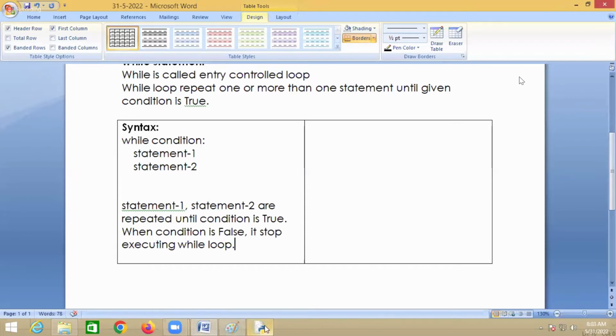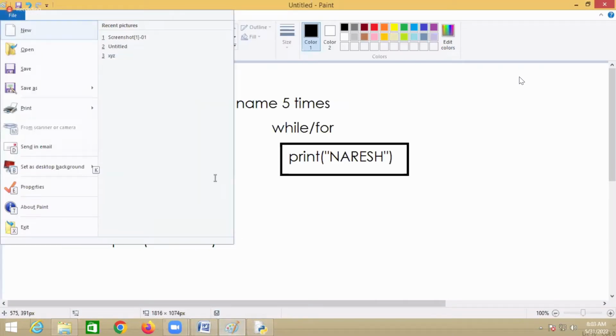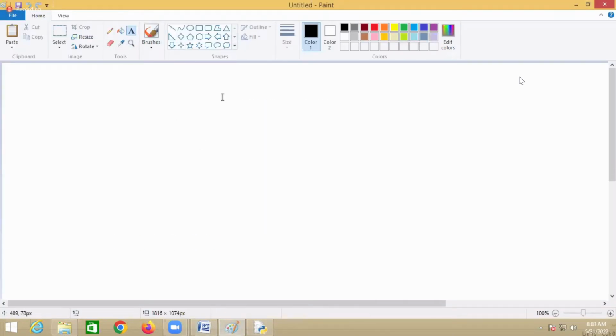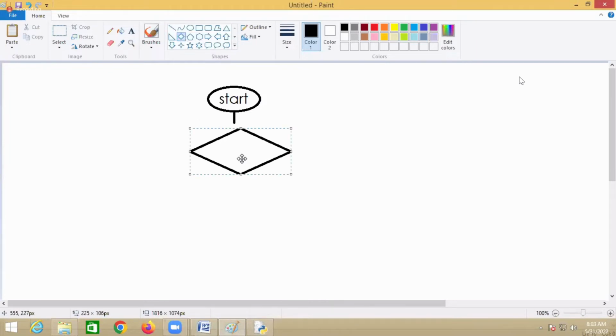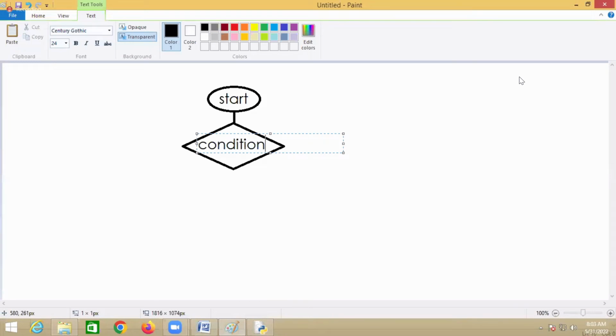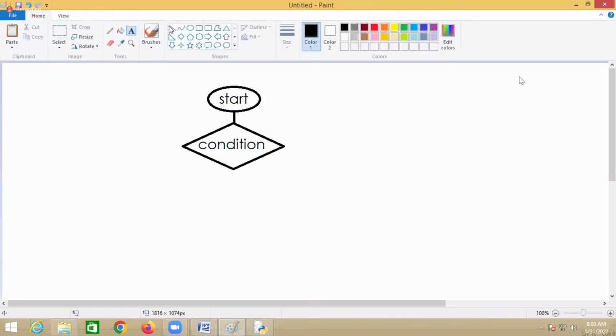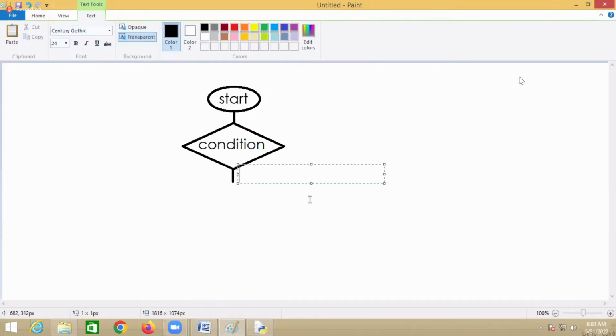If you see the flowchart of this, it is like this. There is a start here, and then it is followed by the condition.